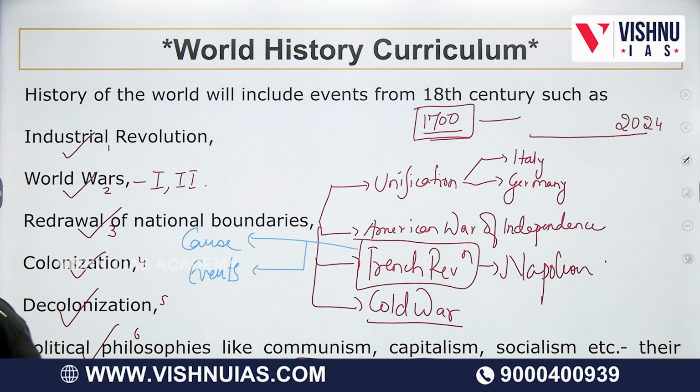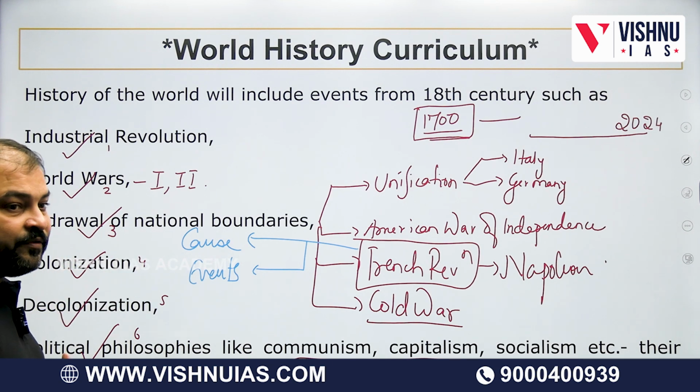It would have taken some time. There would have been events. So for example, in the French Revolution, the Bastille Fort is attacked. Before that, there was the Tennis Court Oath. Similarly, after that, there would be something. So we need to understand the points, or I would say the events.